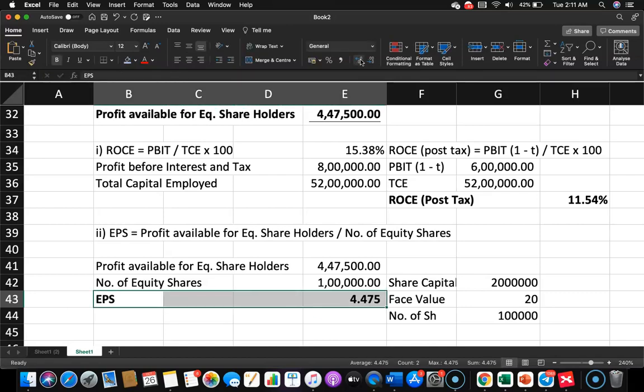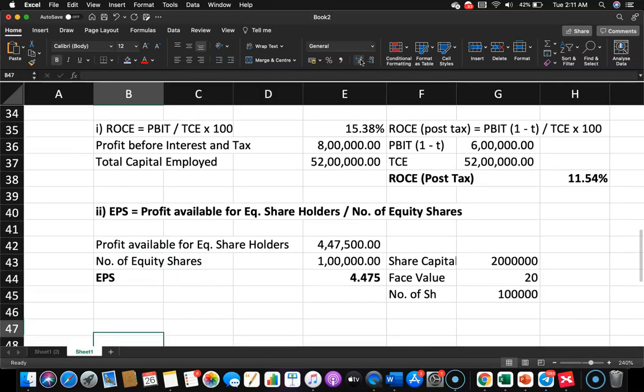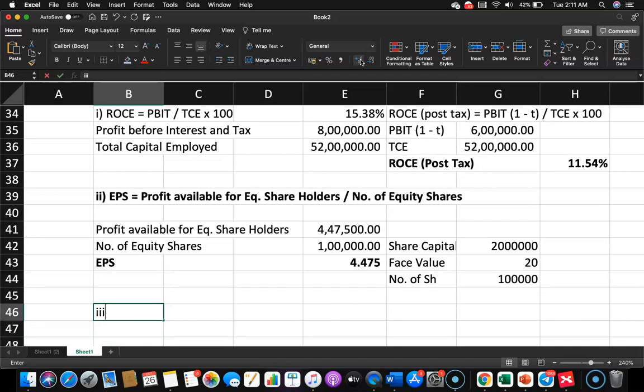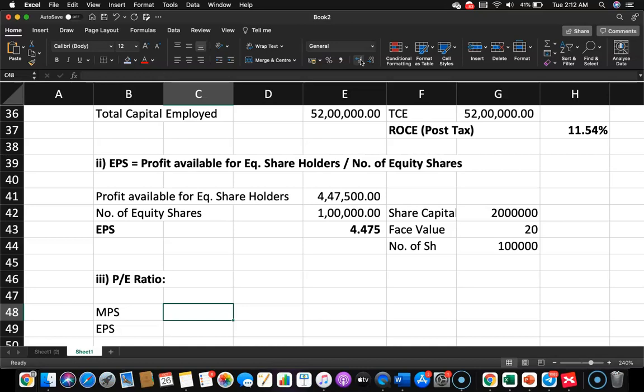So this is question 2, and question 3 is connected with this answer. What is question 3? We have to find out the PE ratio. So how do we find out the PE ratio? It is basically market price per share divided by earnings per share. Market price per share information was made available in the question.